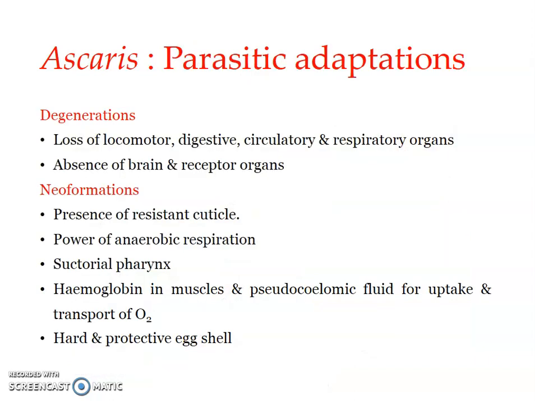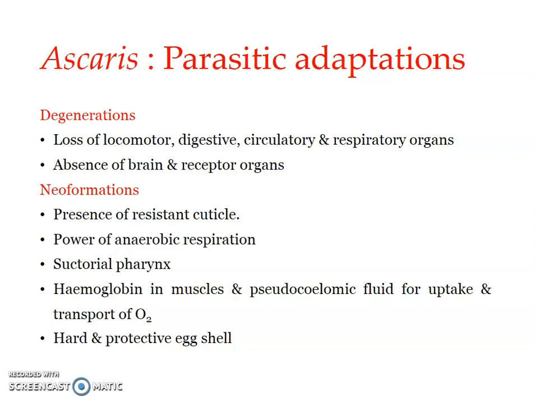Regarding the parasitic adaptations, just like any other parasite, we can consider it under two headings, degenerations and neoformations. Under degenerations, the locomotor, digestive, circulatory, and respiratory organs are absent because it is a parasite completely residing in the intestine. They don't need any of these structures. Then absence of brain and receptor organs, just like any other parasite, because stimulus reception and nervous coordination are of no use in a parasitic mode of life, especially when it is an obligate endoparasite.